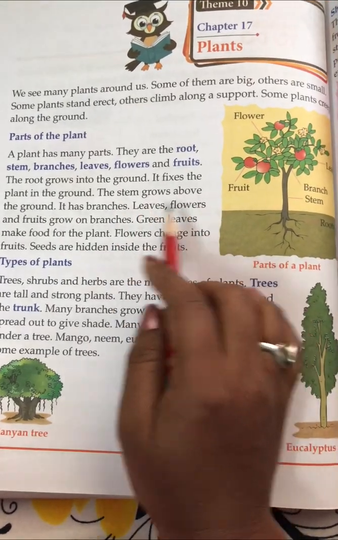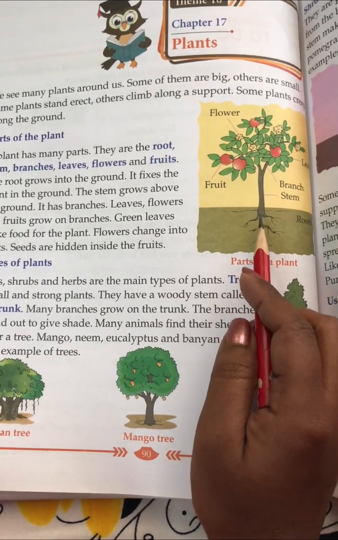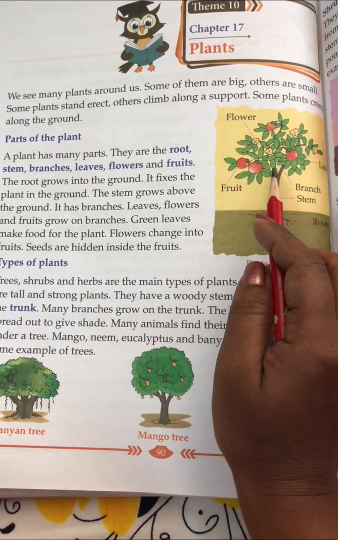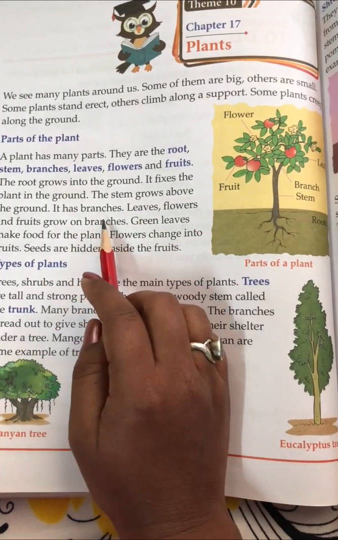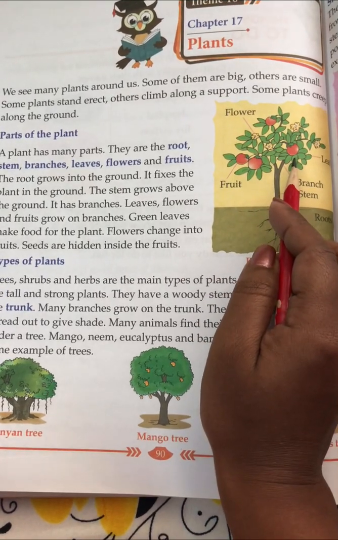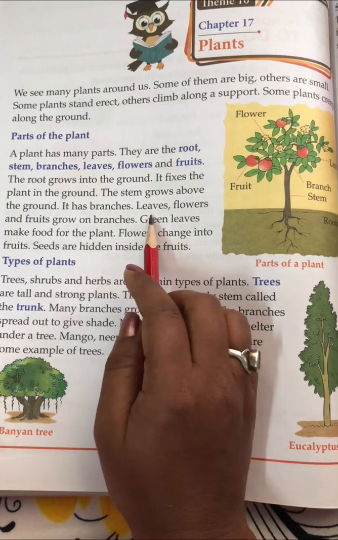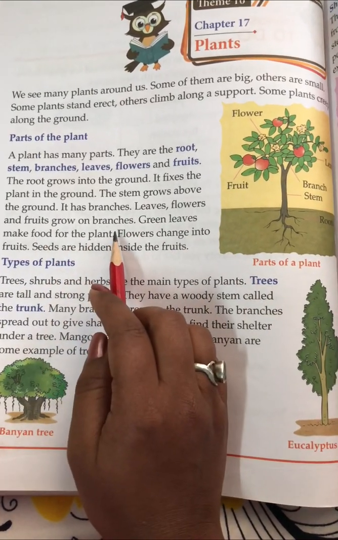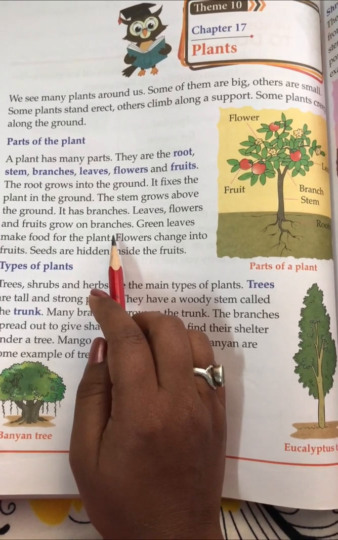The stem grows above the ground. This is the stem. After the root, the stem grows above the ground. It has branches, like see, this is a branch. It holds the leaves, flowers and fruits. Leaves, flowers and fruits grow on branches.